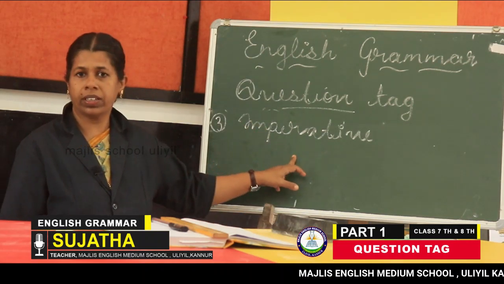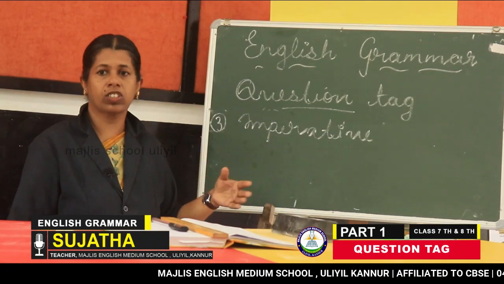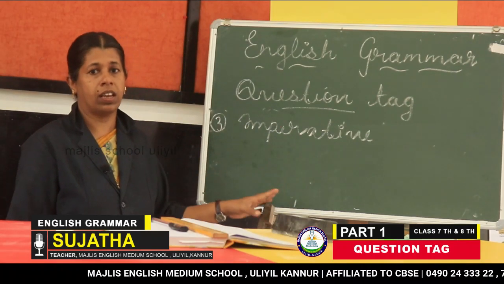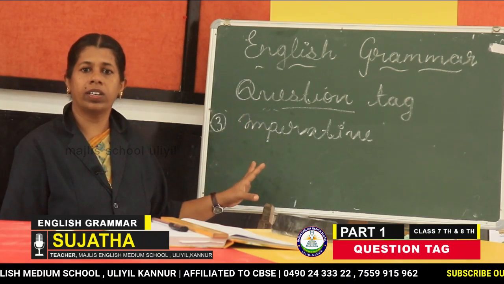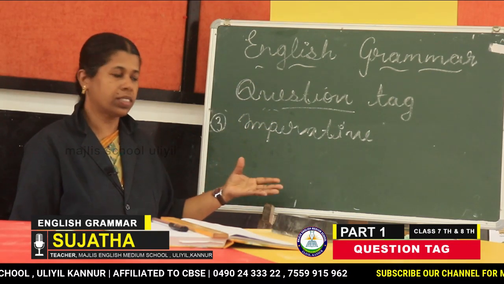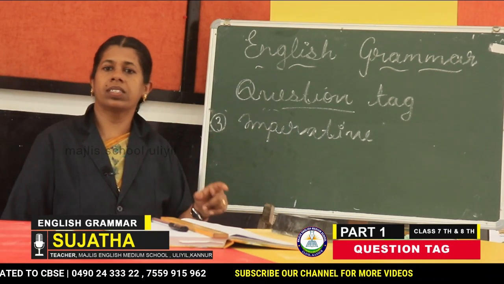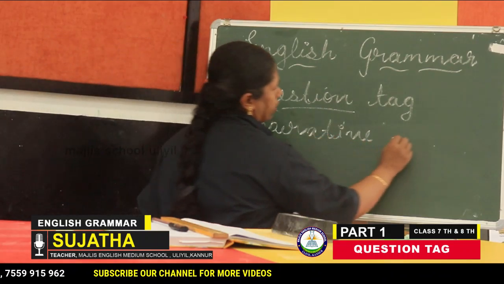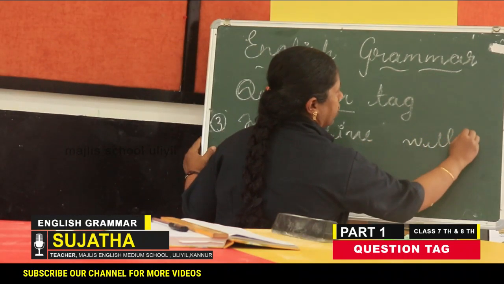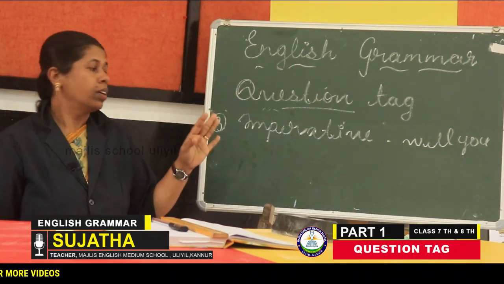What do you mean by imperative sentence? Imperative sentences are commands, orders or requests. For better understanding, remember that they start with the verb. So imperative sentences take "will you" as the tag.